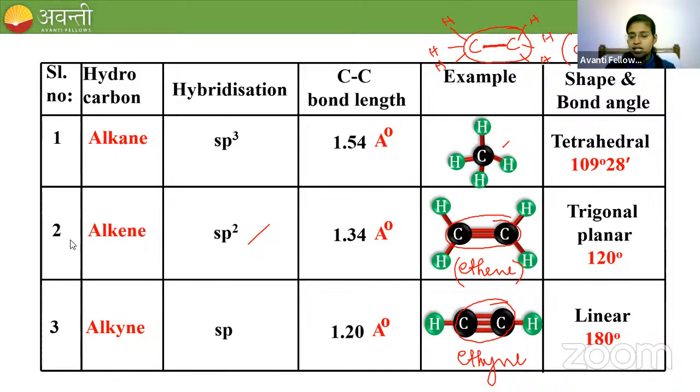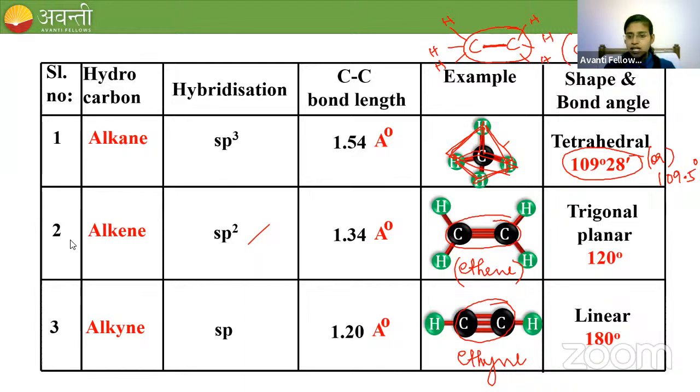So tetrahedral. Tetrahedral means 4 faces. If you go for methane, methane has 4 faces. So this is the front face and this is the left face. This is your right face and bottom face. There are 4 faces. That's why it is called tetrahedral. And this tetrahedral bond angle is very, very important. You can go for 109 degree 28 minutes, or it is 109.5 degree. Both of them are correct answers.